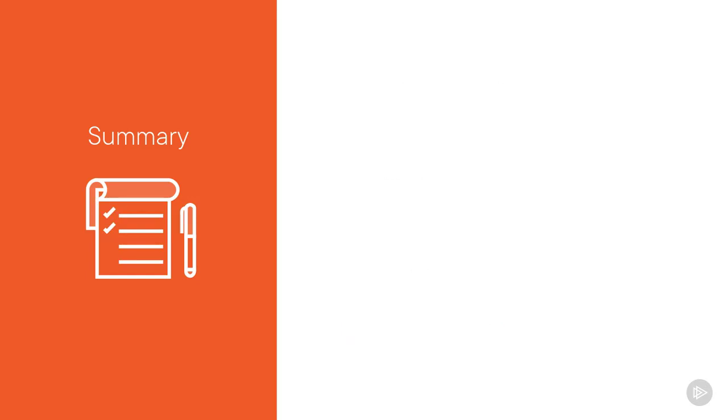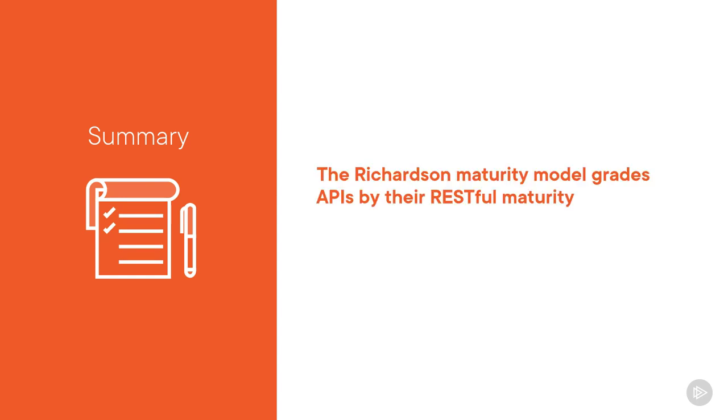Lastly, we covered the Richardson maturity model. This model grades APIs by their RESTful maturity. We learned there were 4 levels, from level 0, the swarm of POX, right up to level 3, hypermedia. To be able to talk about a RESTful API, level 3 is a prerequisite.